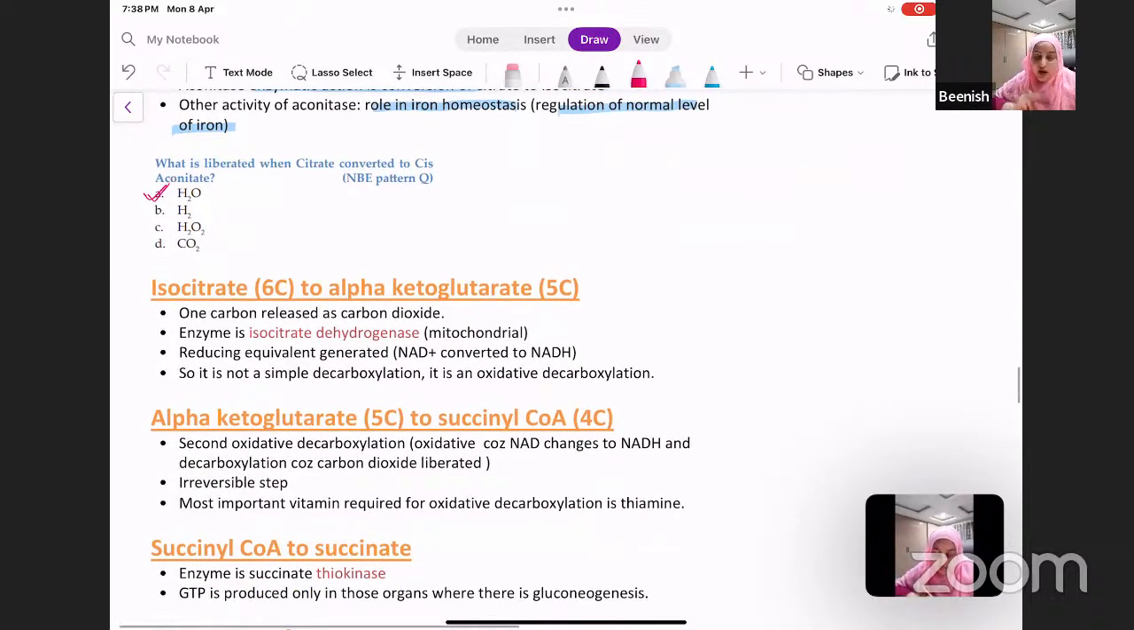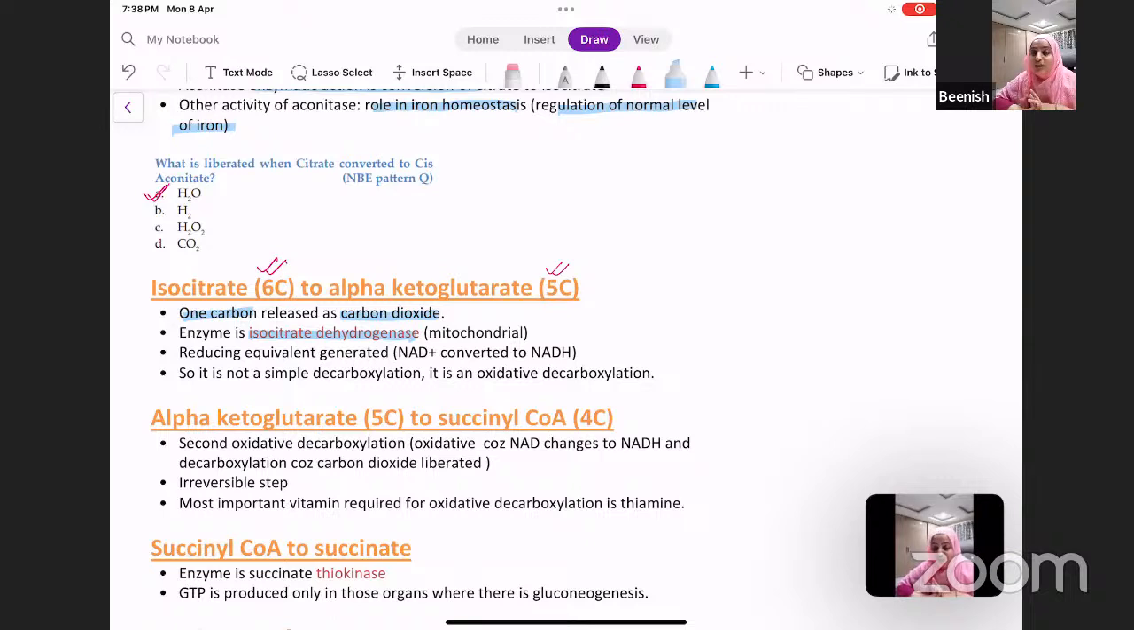Now the next step, the isocitrate that was formed changes to alpha ketoglutarate. Isocitrate is a 6 carbon compound, and it is changing into alpha ketoglutarate, a 5 carbon compound. So we know that one carbon has been released as carbon dioxide. The enzyme involved is isocitrate dehydrogenase, this is the mitochondrial isocitrate dehydrogenase.